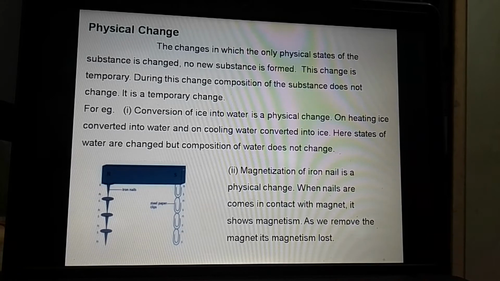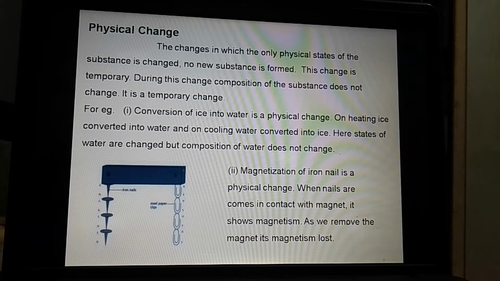If we remove the magnet, what happens? All these nails will get disturbed. They will not show any type of change. This is called magnetization of iron nail. Till the time this magnet is in contact with this nail, it will produce the magnetization, and after removal of the magnet the nails will again get disturbed, because this is a physical change.